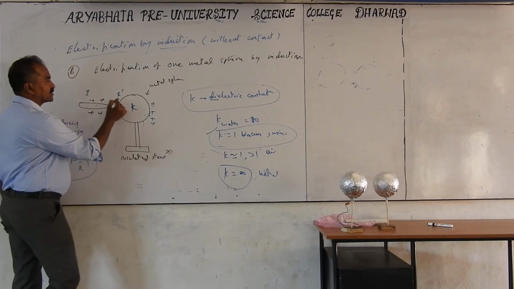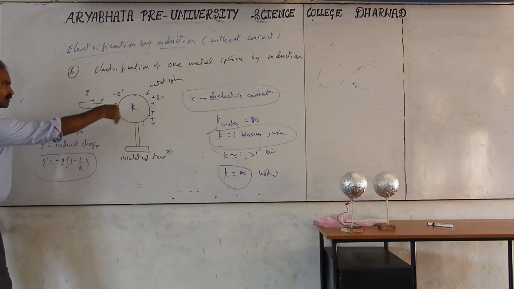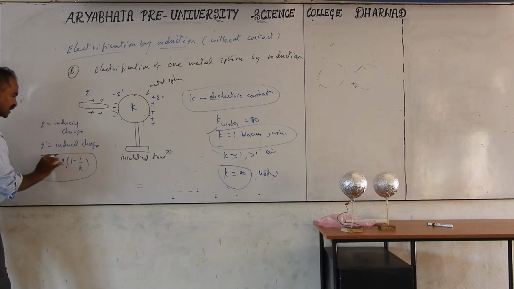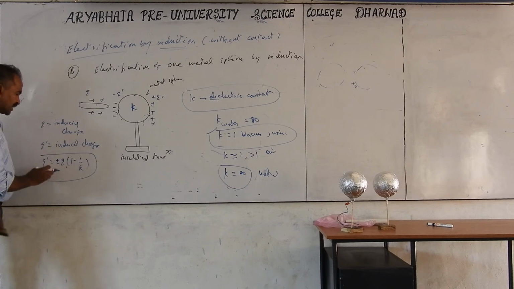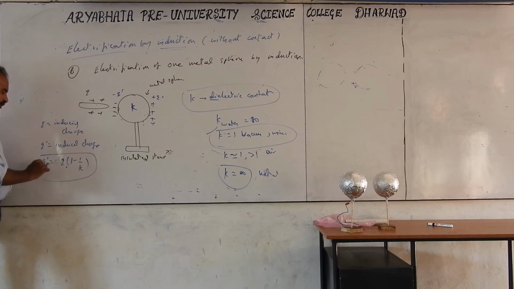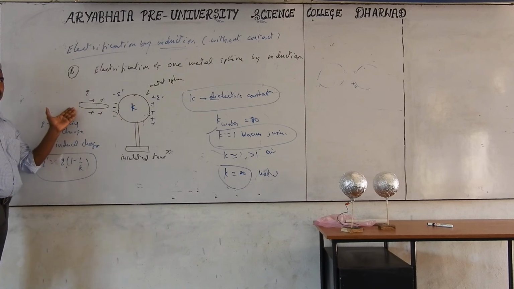This is a minus Q prime, you can take this as a plus Q. If you are taking a polarized body, it's not compulsory to take minus, you can take plus or minus. Plus or minus, Q into 1 minus 1 by K. Or else just take the magnitude if you want, no need to mention the sign. Q prime equals Q into 1 minus 1 by K is the relationship for the induced charge and inducing charge.